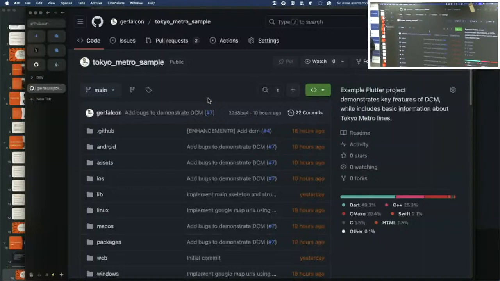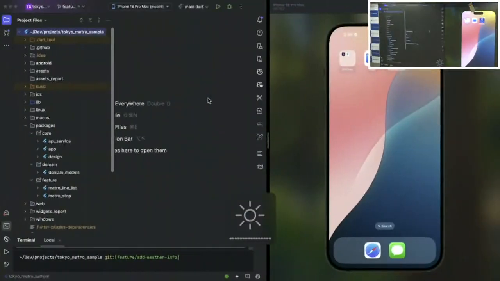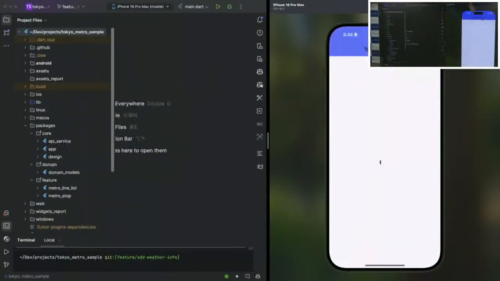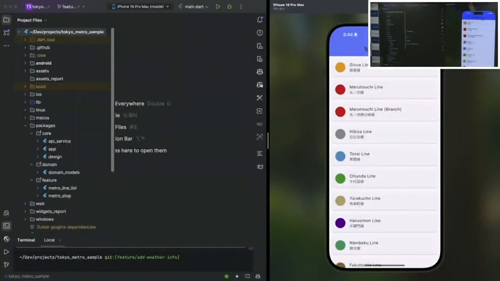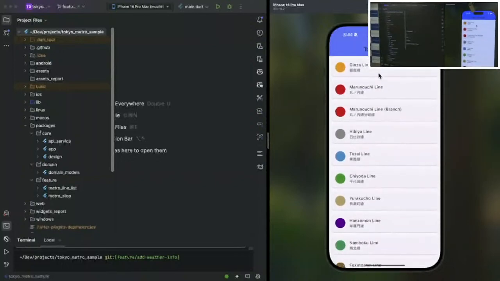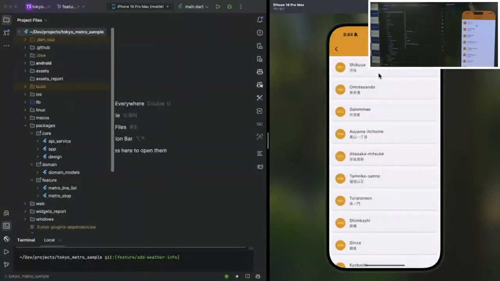So within this small sample application, we will be practicing with the different metro lines. If we open the application, we will see a first list screen, and here we will have the multiple lines which are covered in Tokyo. And if you click on one of the metro lines, it will also load the metro stops. So actually these are the only two screens our application deals with.